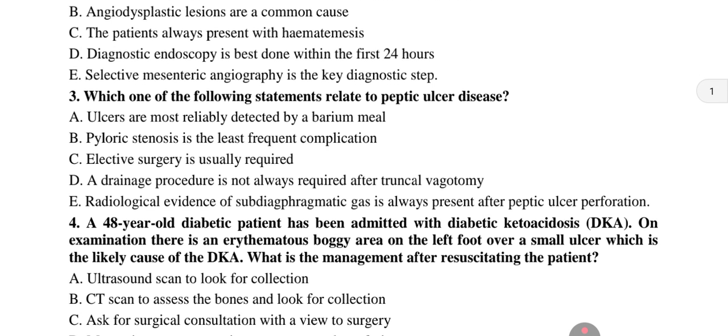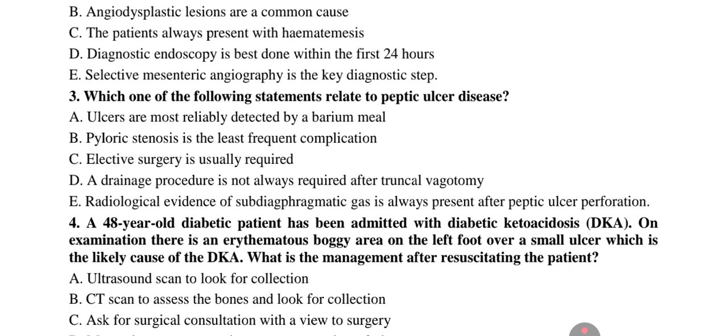Question 3. Which of the following statements relate to peptic ulcer disease? A. Ulcers are most reliably detected by a barium meal. B. Pyloric stenosis is the least frequent complication. C. Elective surgery is usually required. D. A drainage procedure is not always required after truncal vagotomy. E. Radiological evidence of subdiaphragmatic gas is always present after peptic ulcer perforation.